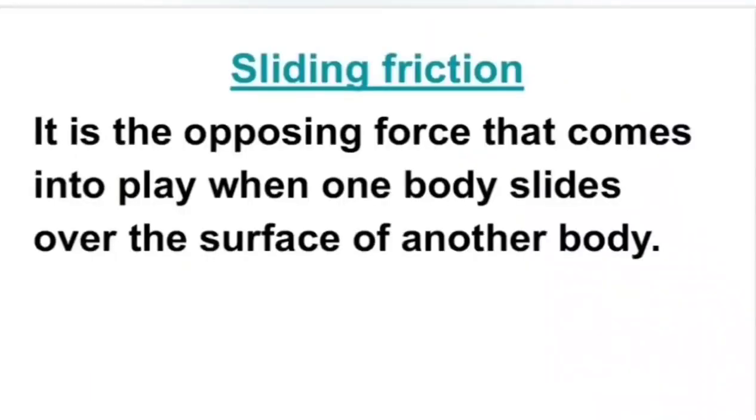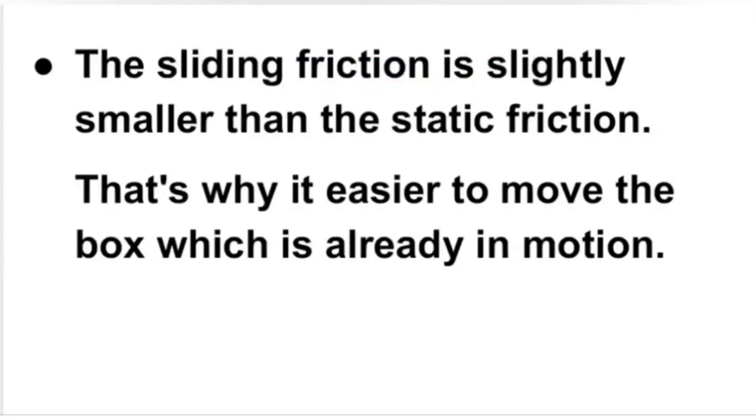The next type of friction is sliding friction. Now, what is sliding friction? It is the opposing force that comes into play when one body slides over the surface of another body. And this sliding friction is slightly smaller than the static friction.